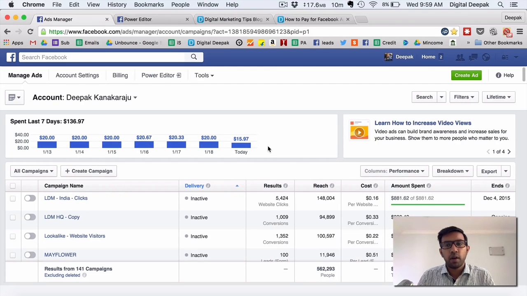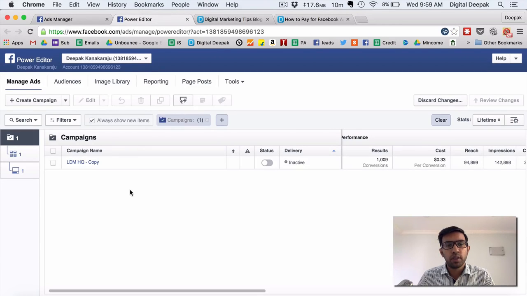What I recommend you start doing in Facebook is that you always go to the Power Editor. If you click on the Power Editor here, it will go to the Power Editor. I will show you inside Power Editor. This is my Power Editor account inside Facebook. Power Editor only works on Google Chrome, and it's basically like software which loads inside Google Chrome, and once you make some changes, you have to upload the changes by clicking on Review Changes, right? Power Editor has more options than the standard Facebook Ads Manager, and right from the beginning I would want you to start using the Power Editor so that you start getting comfortable with it.